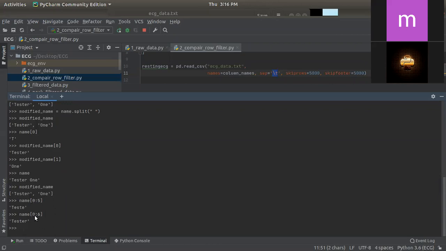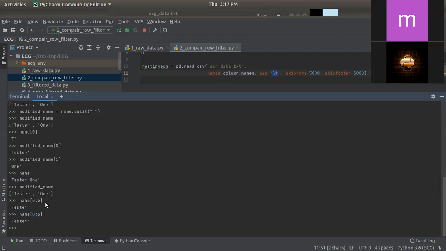But 0 to 6 is an index value which is hard coded, right? So it is variable. It is not necessary that tester will always be the same. It can be a smaller one, it can be 4 letters, it can be a larger one like 8 or 9 letters. So this is not a feasible method.